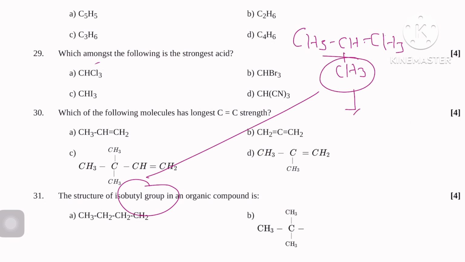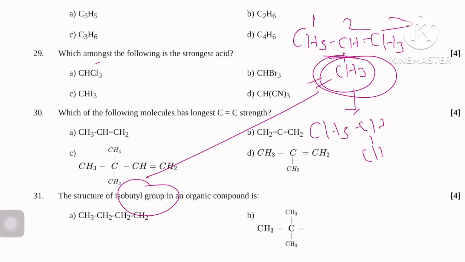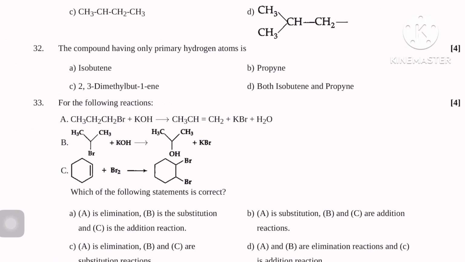I told you, when a methyl group is attached to the second last carbon atom, so here 1, 2, 3, this is isobutane. So remove one H from CH3, CH, CH3, CH2. This one is the free valency. So which one is the correct option? Here this is butane. So you can see that type of structure in D.